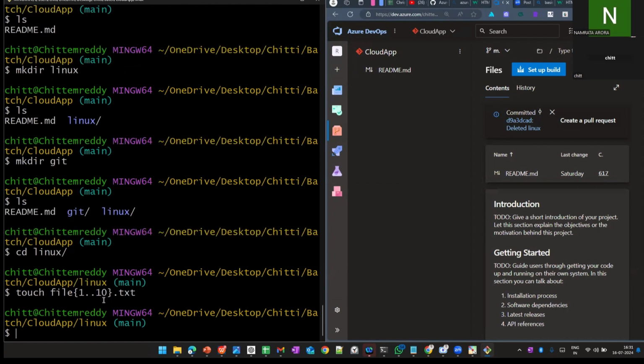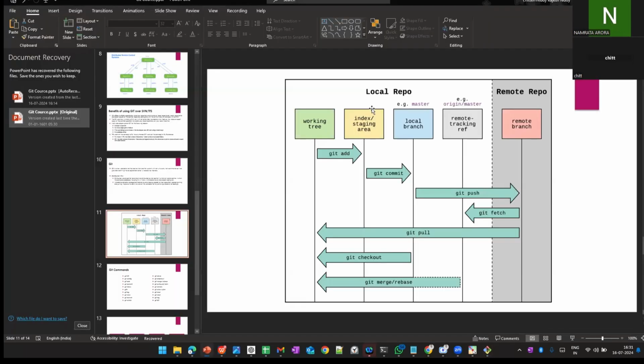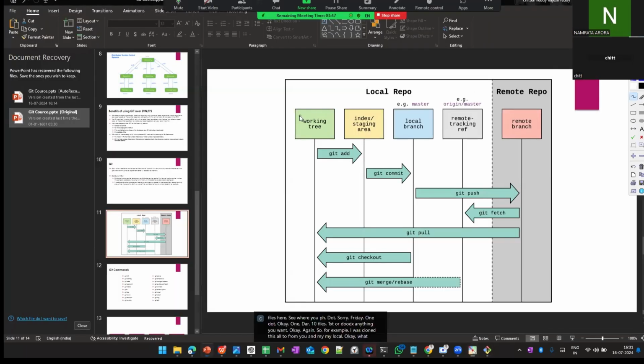So, for example, I cloned all this code to my local. What I was trying to explain previously, right? Whatever code we have, I have cloned. Here, nothing is there. This is the cloud app, and I cloned it to the local. I added a few files using the git add command. I'll push the code into the repository. How will I do it?